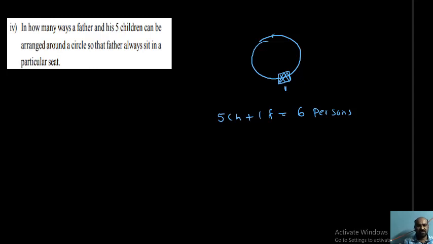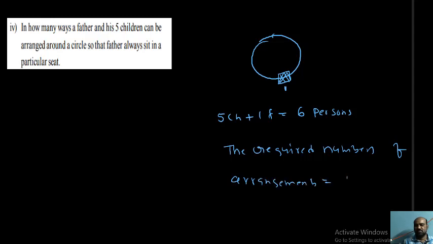Okay, you need to write it. So the required number of arrangements is equal to just 5 factorial, that is equal to 120. After the father takes this place, the remaining 5 children can be arranged around the table linearly, that is 5 factorial ways.